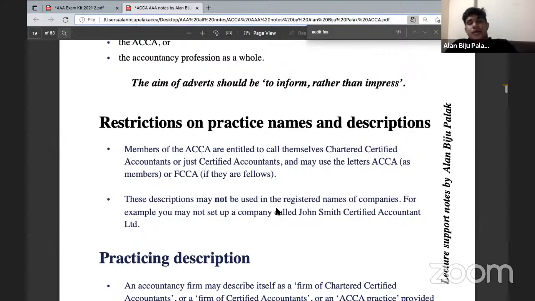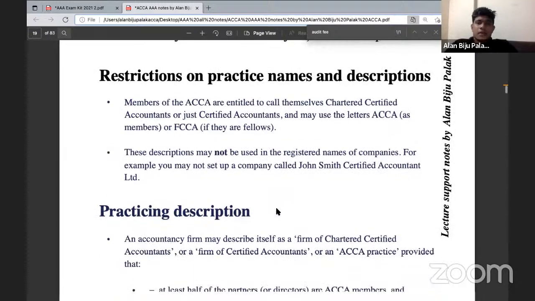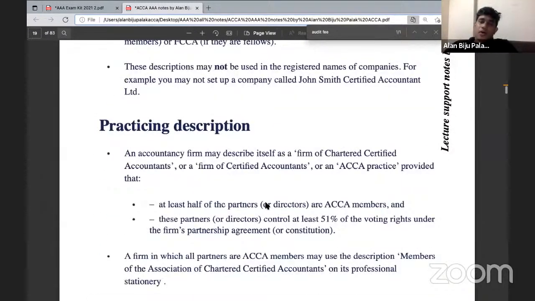Because if I, Alan, am an ACCA member, then I'm allowed to use the term ACCA along with my name. But other than that, we are not allowed to use ACCA with the name of any other company. Then, an audit firm is allowed to use the term a firm of chartered certified accountants or a firm of certified accountants. This is allowed by the ACCA.